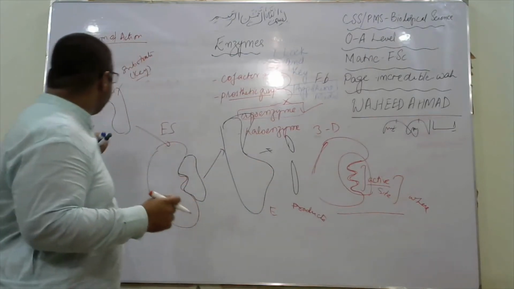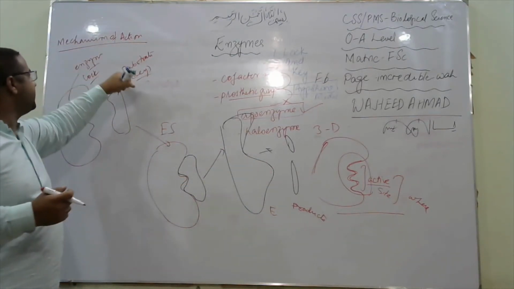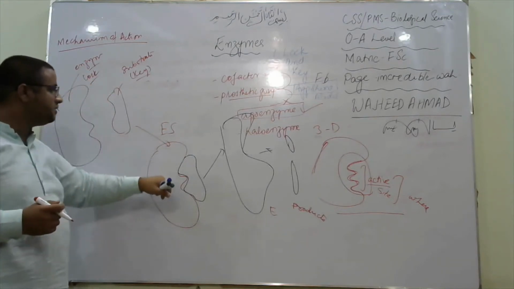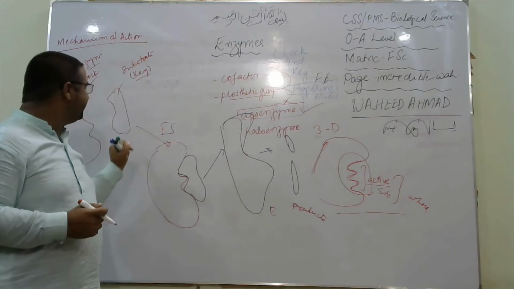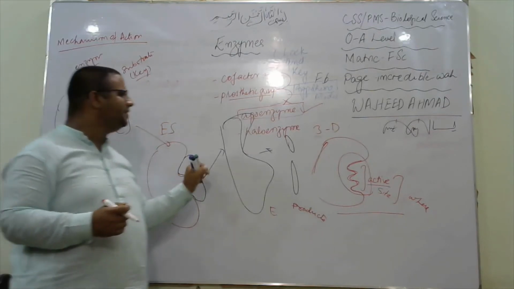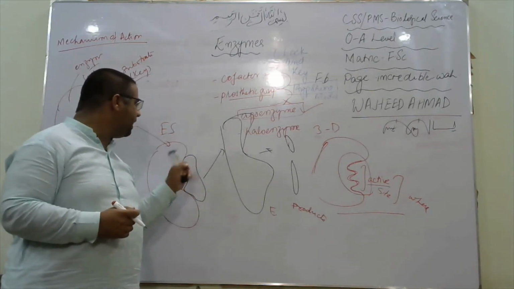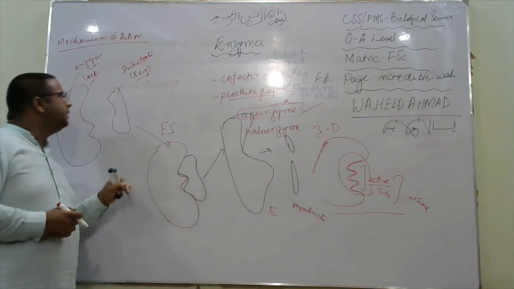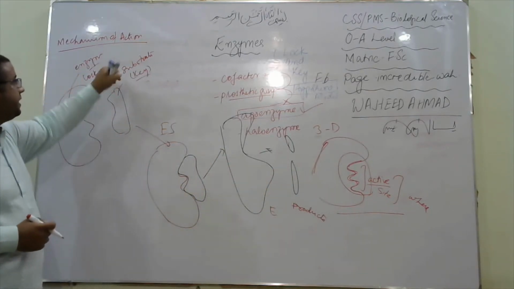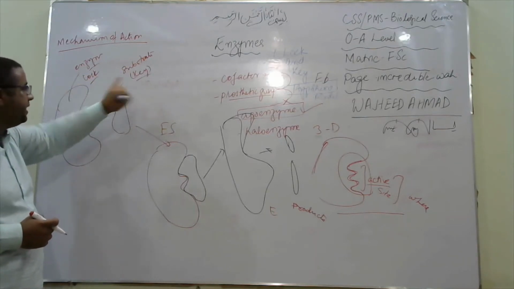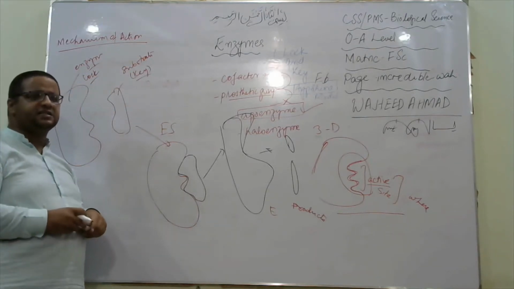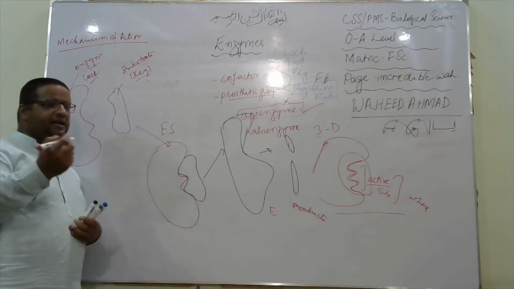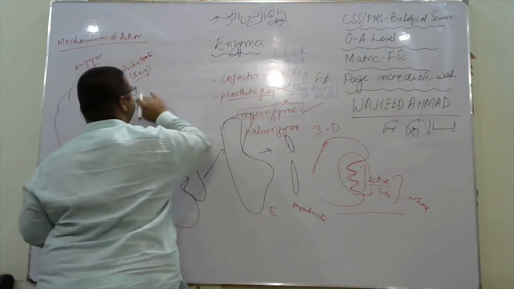In the lock and key model, the substrate is a key and the enzyme is a lock. Enzyme and substrate form an enzyme-substrate complex, and the enzyme splits the substrate into product. But the problem is that in this model, the substrate is taken as a key. Now, moving on to the next model, which is the induced fit model.